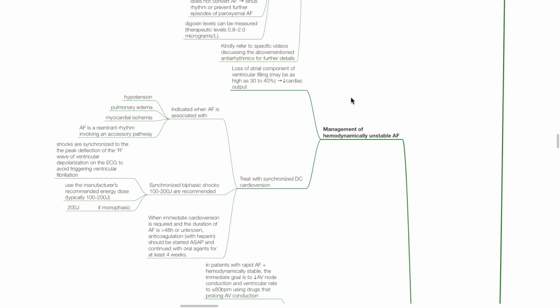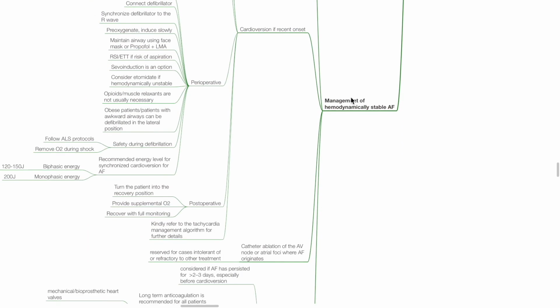The dose is synchronized biphasic shocks of 100 to 200 joules. Shocks are synchronized to the peak deflection of the R wave of ventricular depolarization on the ECG to avoid triggering ventricular fibrillation. Use the manufacturer's recommended energy dose. If monophasic, the recommended dose is 200 joules.